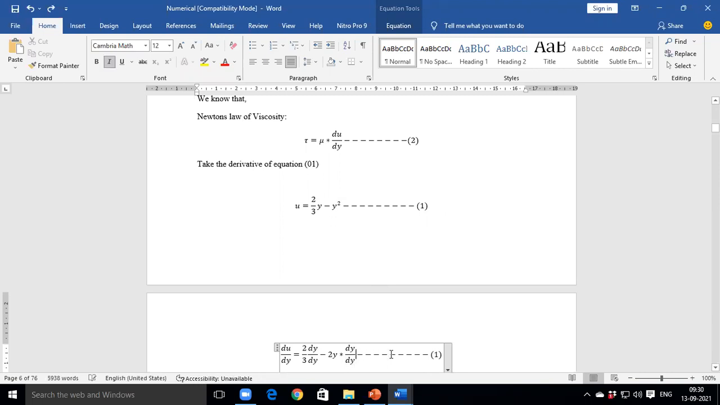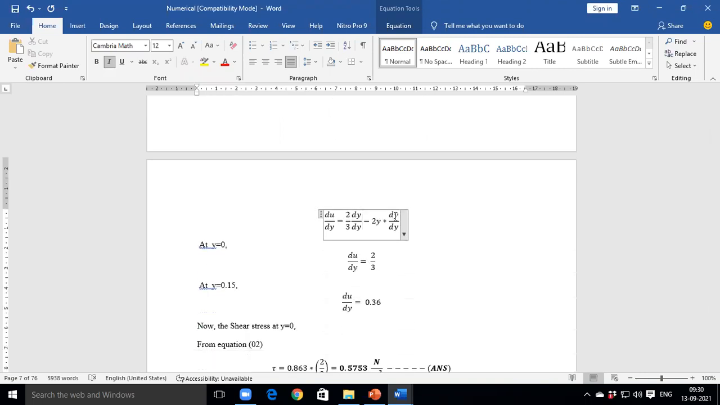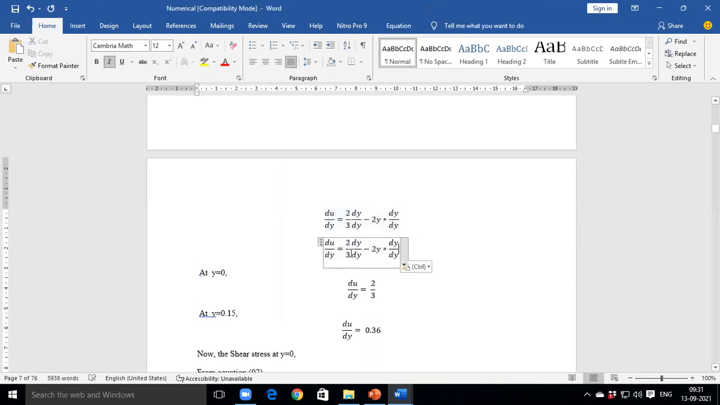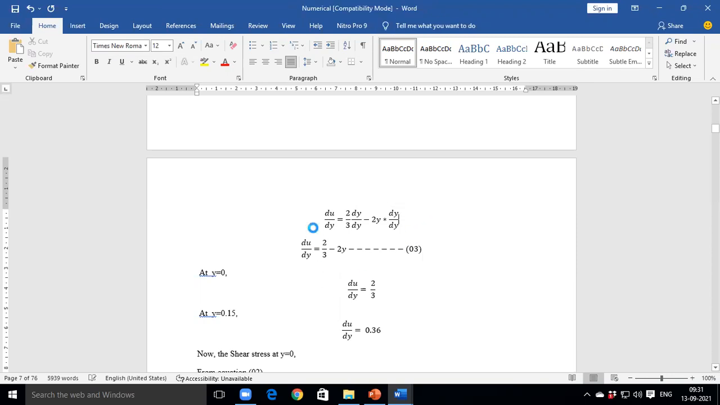We can simplify this equation. If we simplify this equation, which term is remaining? This du by dy gets cancelled, and dy by dy, this term gets cancelled. So the remaining term is 2 by 3 minus 2y. Is it understood? Yes, sir. So du by dy is equal to 2 by 3 minus 2y. Is it understood how this equation comes?